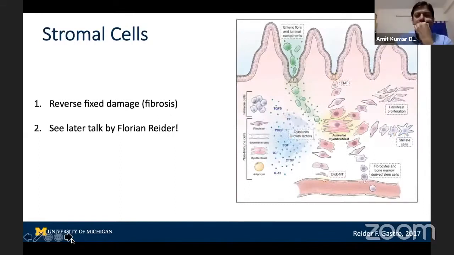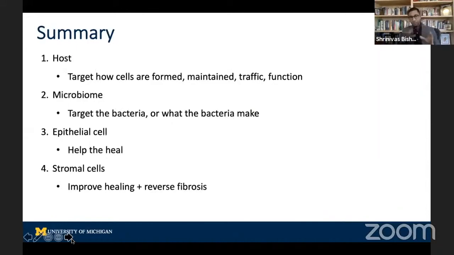This is just a graphic of how involved that whole process is, in particular for fibrosis. So there's a lot of players. To summarize, we can target the host, specifically how these cells are formed, maintained, trafficked, or function. We can target the microbiome, specifically the bacteria, maybe even the fungi, or what they make. We can target epithelial cells and try to help them heal. And we can target stromal cells to improve healing and reverse fibrosis.